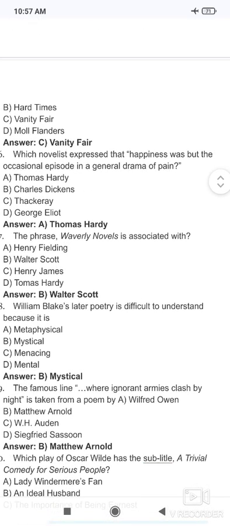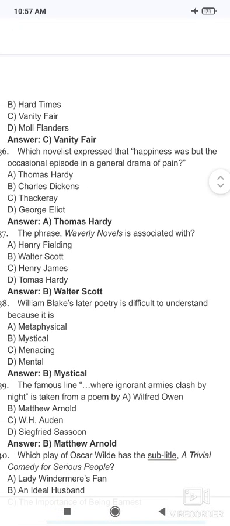Then, which novelist expressed that happiness was but the occasional episode in a general drama of pain? So which novelist expresses that happiness is only an occasional episode in the general drama of pain? So it is Thomas Hardy.